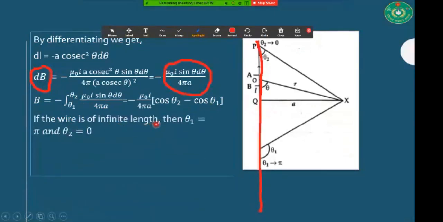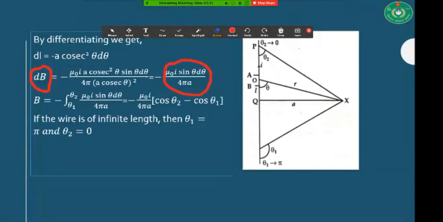Now we are changing this limit: theta 1 is equal to pi and theta 2 is equal to 0. My dear boys, look at this. This is our theta 2 and this is our theta 1, and it is very important to realize the amount of theta 1 and theta 2. If you are stretching this wire and going towards infinite length, then this angle will be near equal to pi, that is 180 degrees.